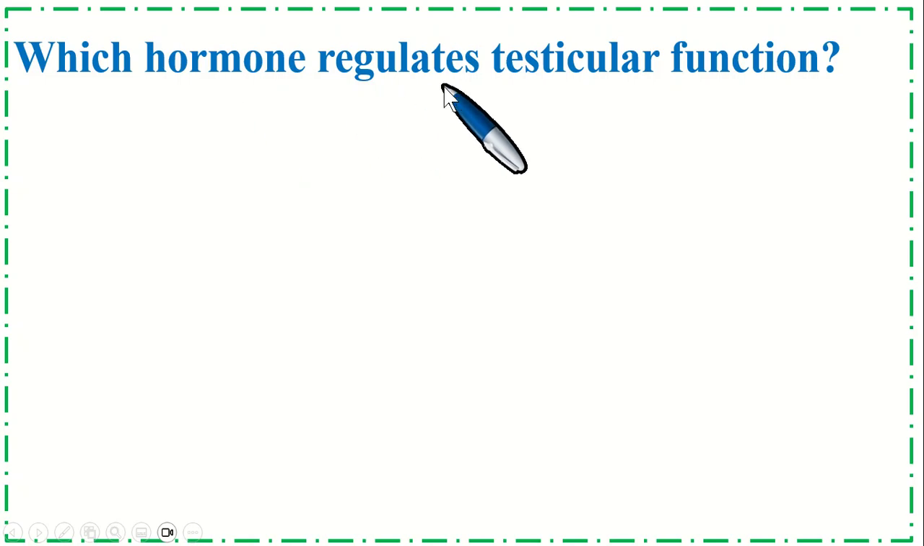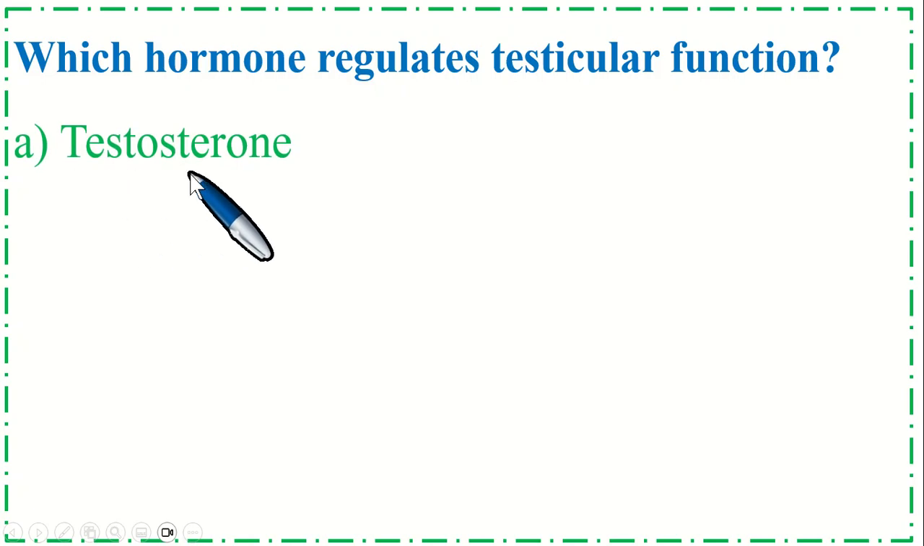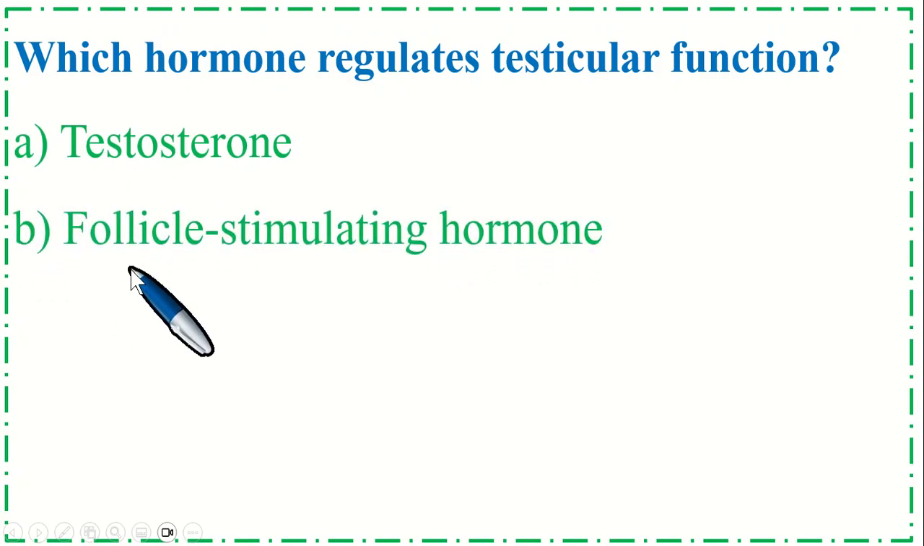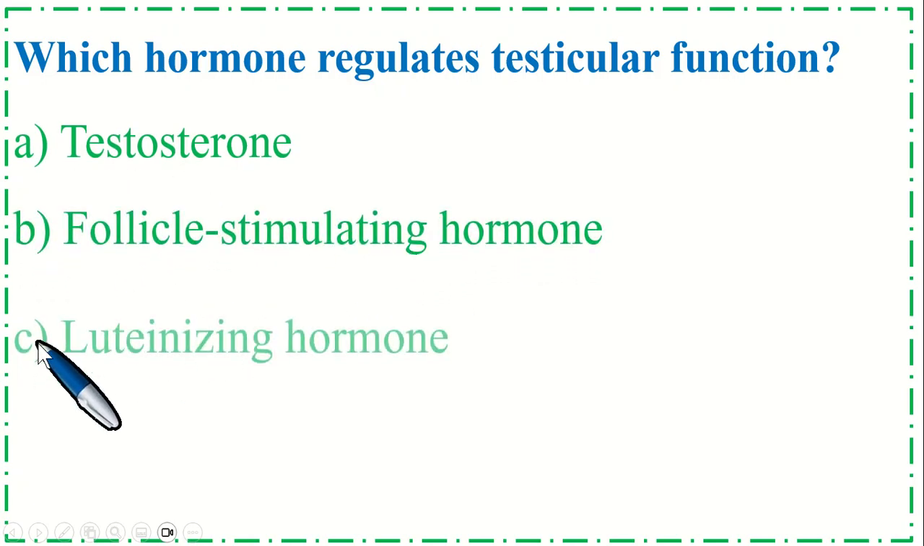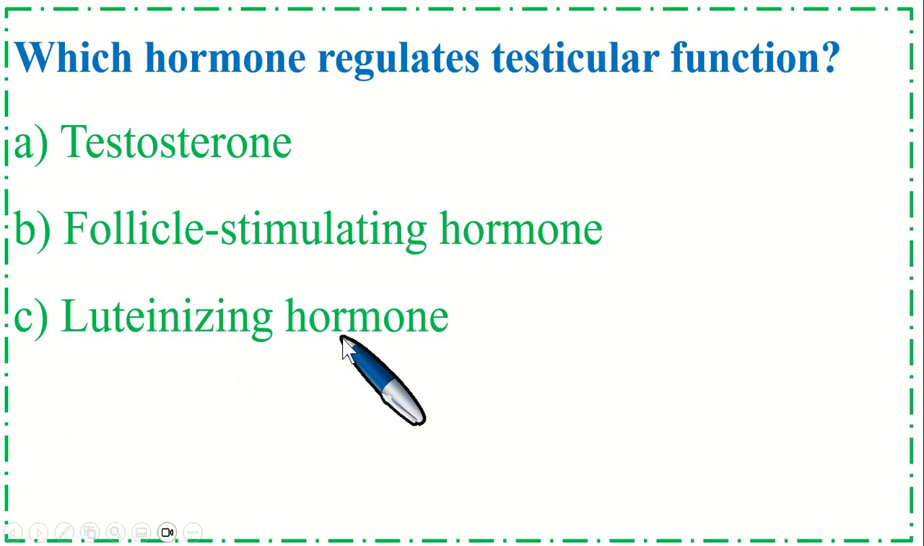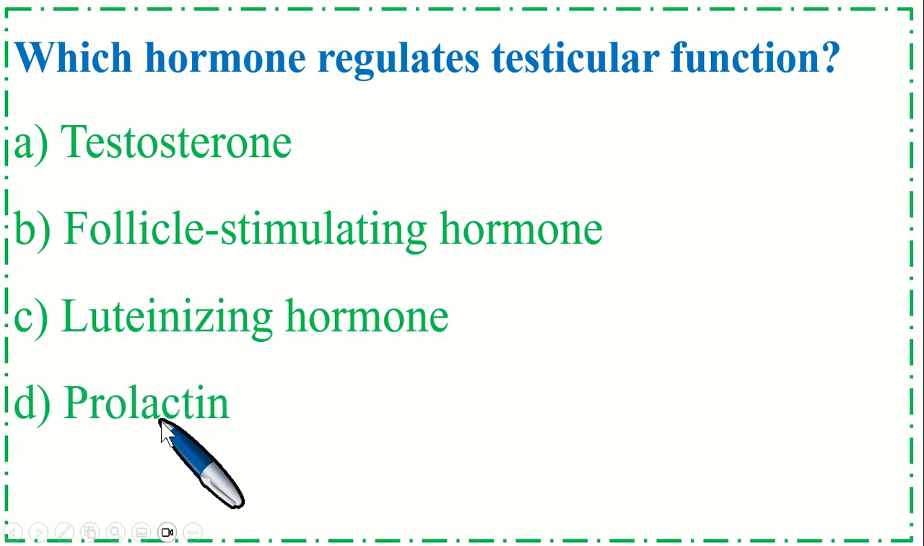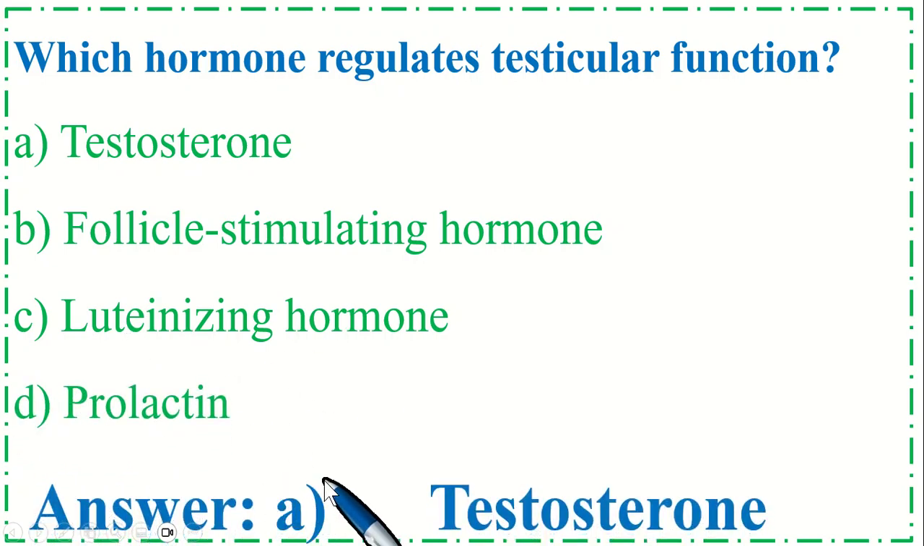Which hormone regulates testicular function? Option A, testosterone. B, follicle stimulating hormone. Option C, luteinizing hormone. And option D, prolactin. So the correct option is A, testosterone.